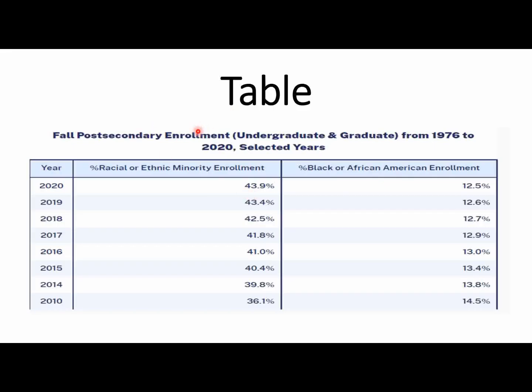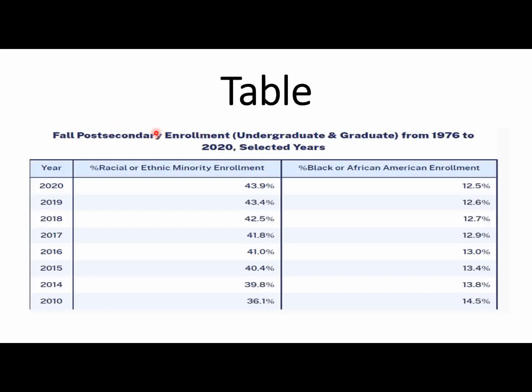So this is the main heading. So let's do this example, how you will put these keywords in the layout or in the structure or in the template of a table. The table provides information related to the fall post-secondary enrollment for undergraduate and graduates.